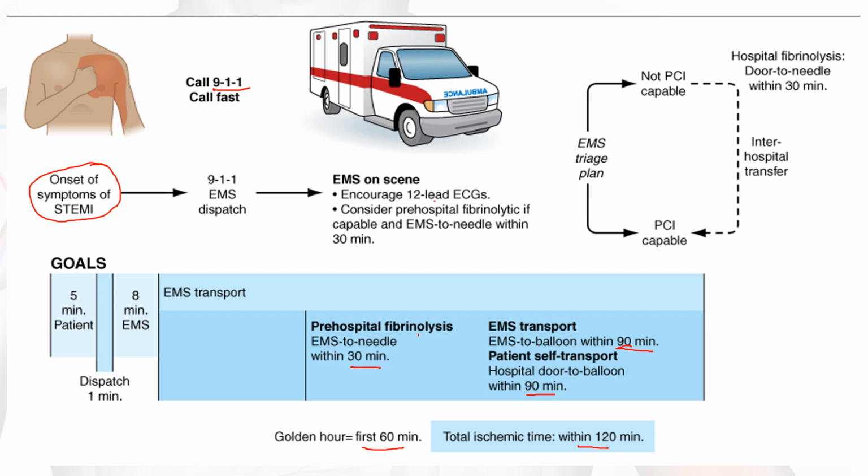That is emergency management within 30 minutes, and if the patient is in the hospital, within 90 minutes they are supposed to perform door to balloon, that is percutaneous coronary intervention. Door to needle means fibrinolytic therapy. The golden hour is the first 60 minutes, that is the first 1 hour. Total ischemic time is 120 minutes.